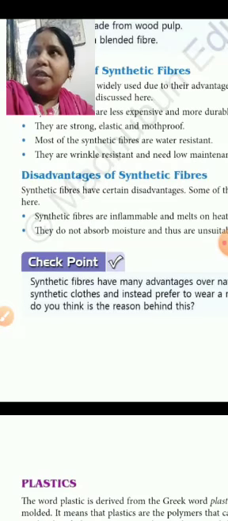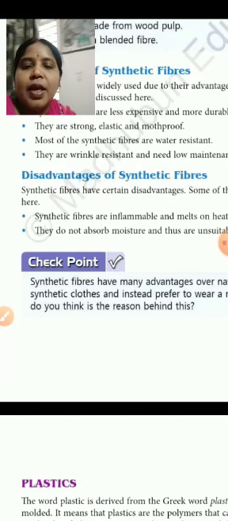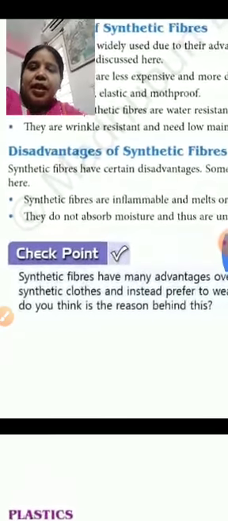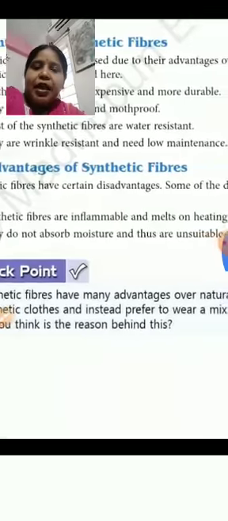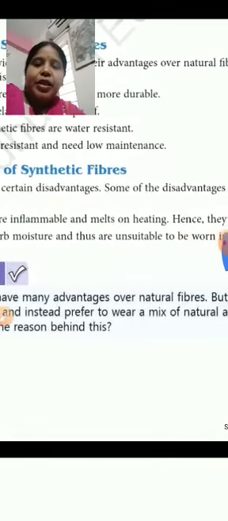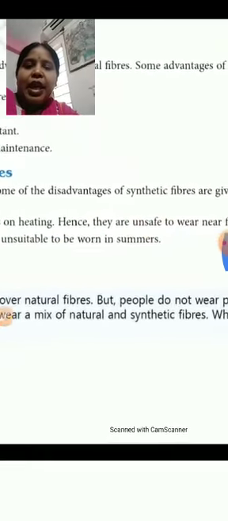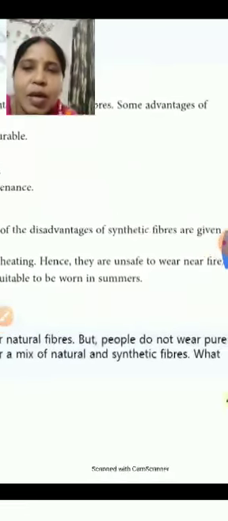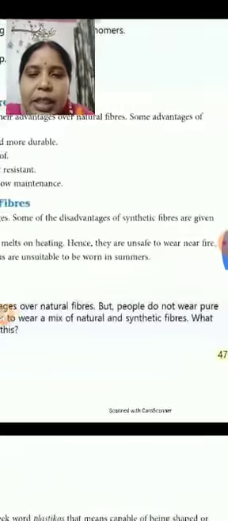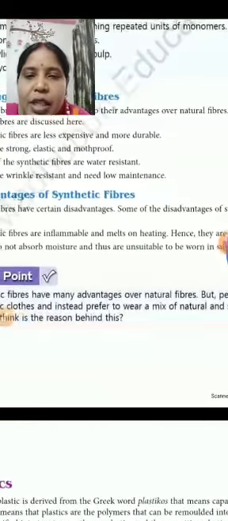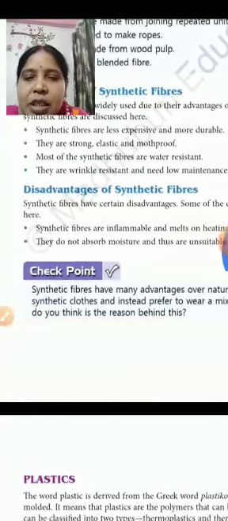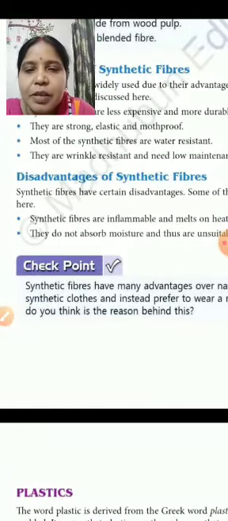Disadvantages of synthetic fibers. Synthetic fibers are inflammable and melt on heating. Hence, they are unsafe to wear near fire. That means while we are working in the kitchen, we should not use clothes made up of synthetic fibers, because they can catch fire easily.